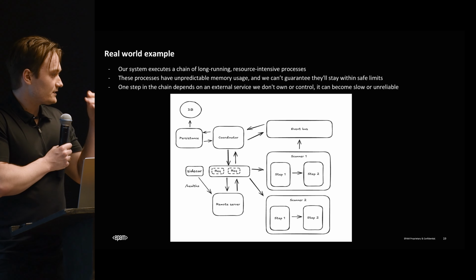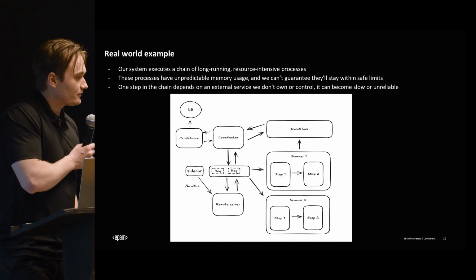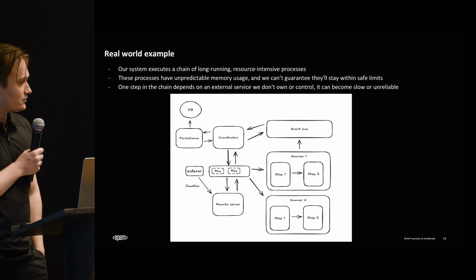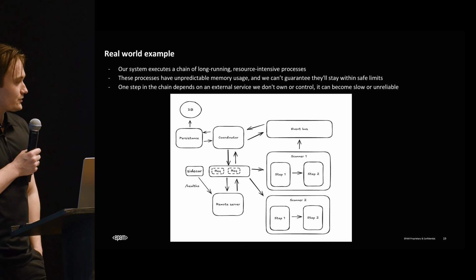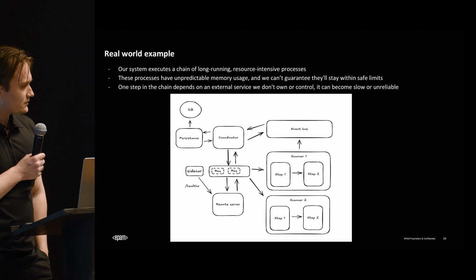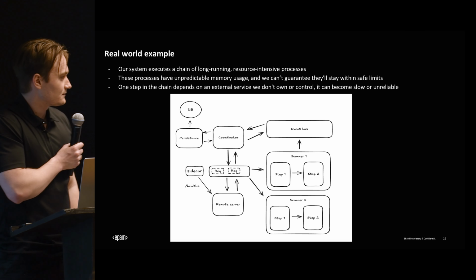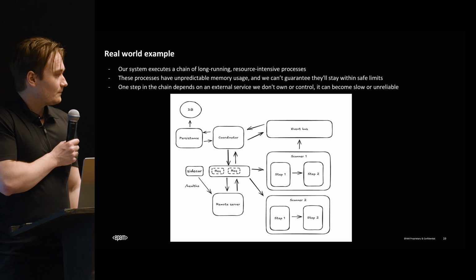All the services have a health check. All the services have some kind of queue that they communicate through. The event bus has a queue. The remote service has a queue. And the queue itself has a circuit breaker. There's no way to actually show the circuit breaker on the slide, but all the queues have a circuit breaker. I hope they have a circuit breaker at least.